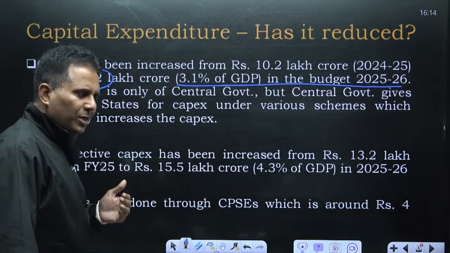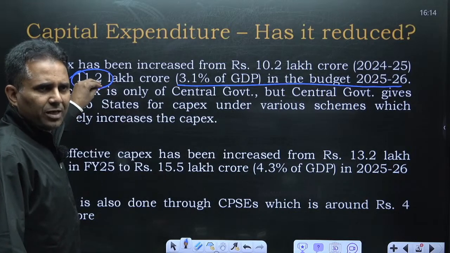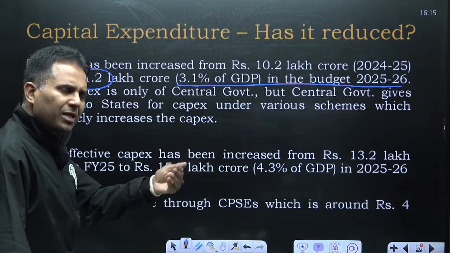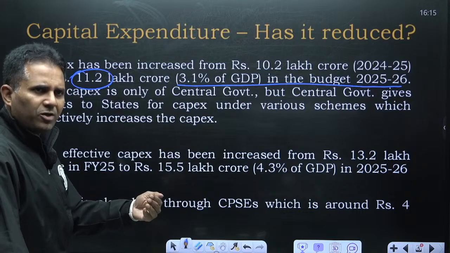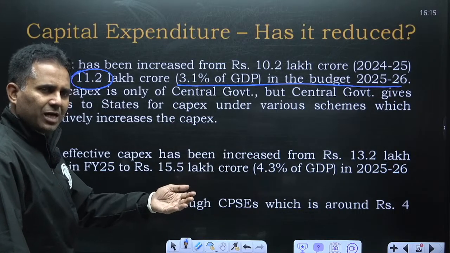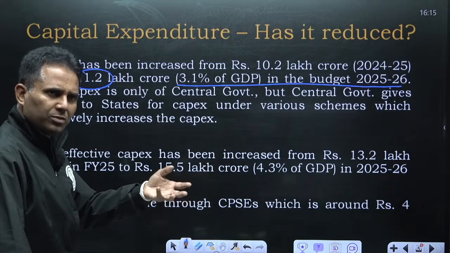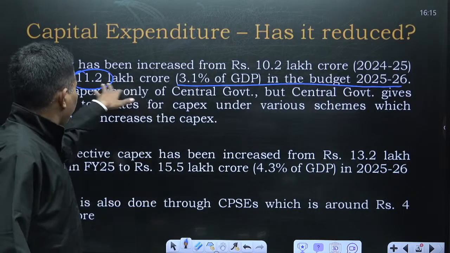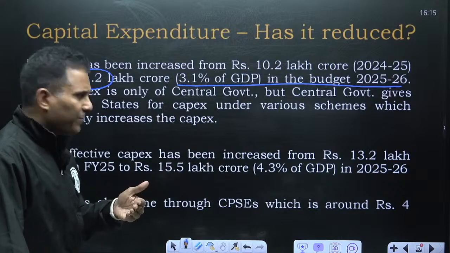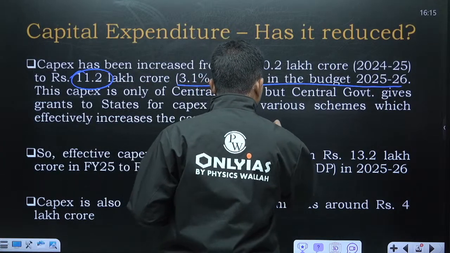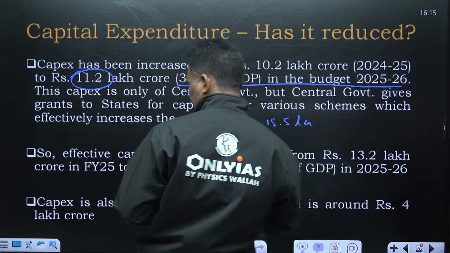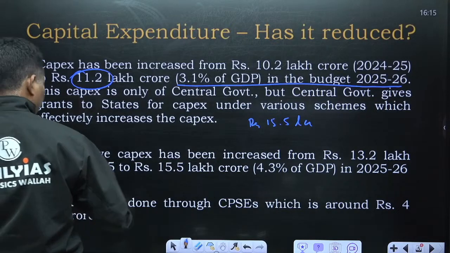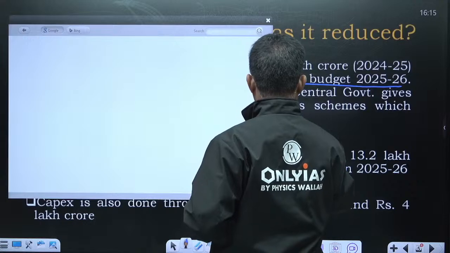But one thing you should understand, that this is the direct capex of Government of India. Government of India gives grants to states, which states again may spend on capital expenditure. So for Government of India it is a grant, but states spend it as capital expenditure, which becomes a part of effective capital expenditure. So effective capital expenditure is quite higher. Normal capital expenditure is 11.2 lakh crore, but effective capital expenditure is around 15.5 lakh crore.